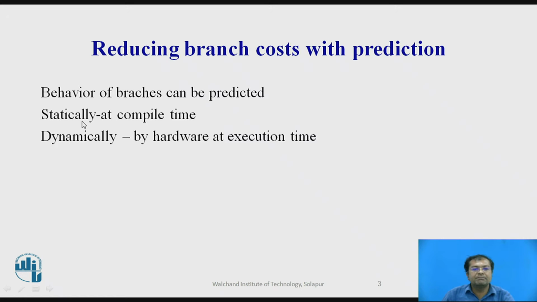Normally the behavior of branches can be predicted with the help of two techniques, one statically and another dynamically. In the static case, it is predicted at compile time, and in the dynamic case, it is predicted by hardware at execution time. So these are the two ways through which the branch can be predicted.